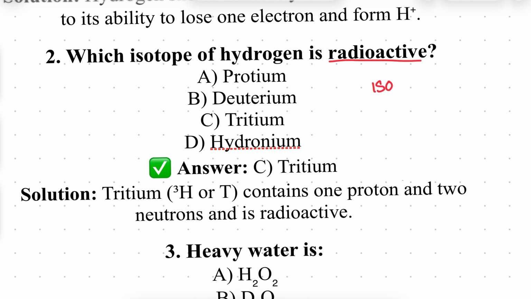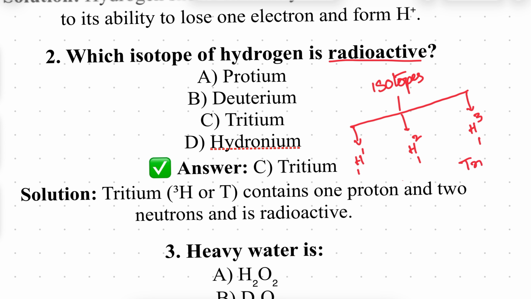Isotopes of hydrogen. There are three, right? One is called protium, atomic number one. The second one is called deuterium. The third one is called tritium.